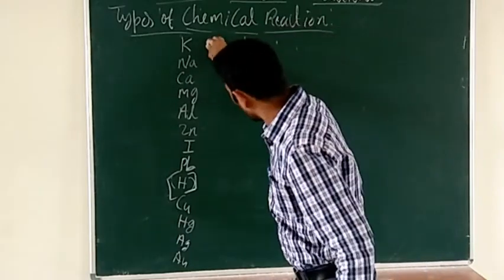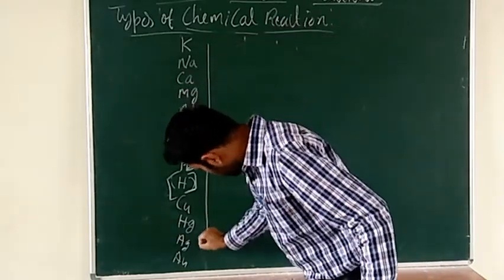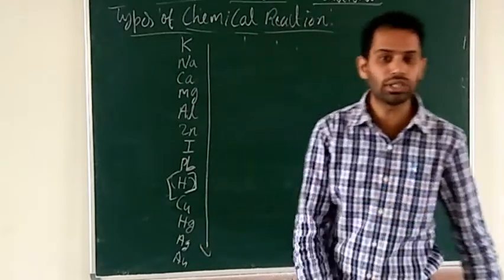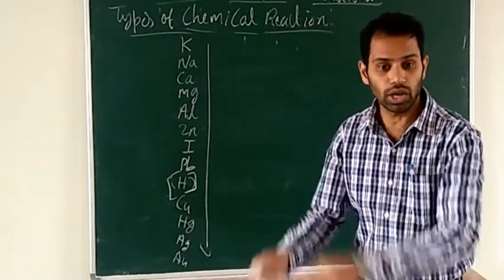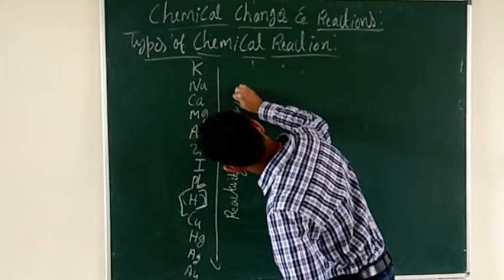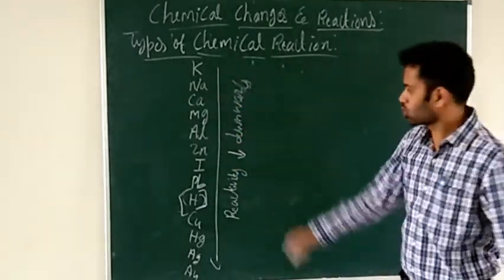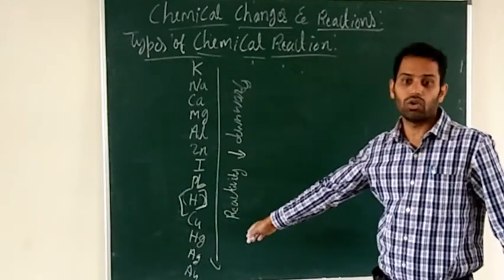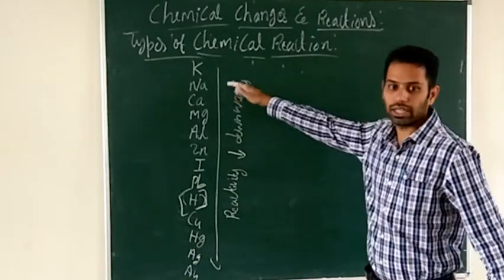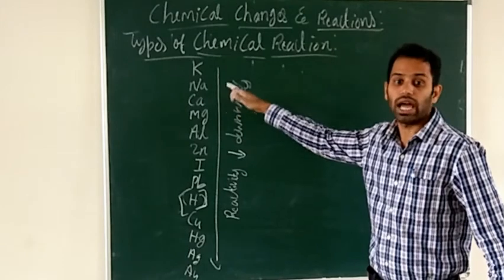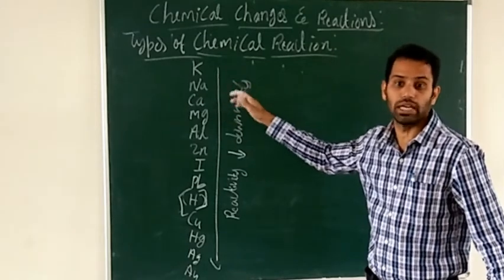As we move down the column, the reactivity goes on decreasing. On the top of the column they are the most reactive elements.